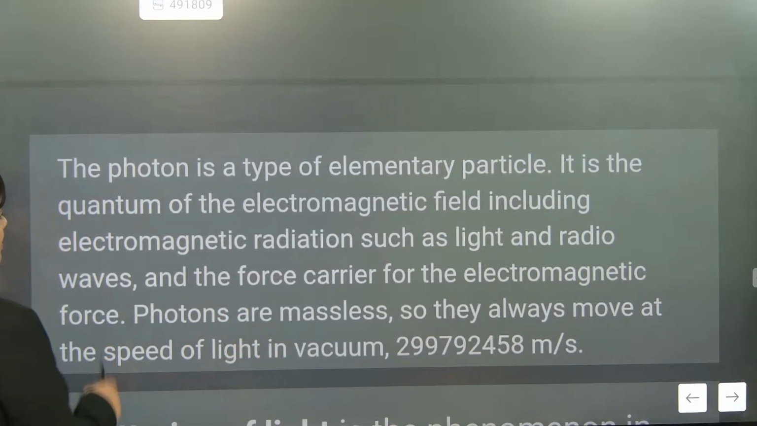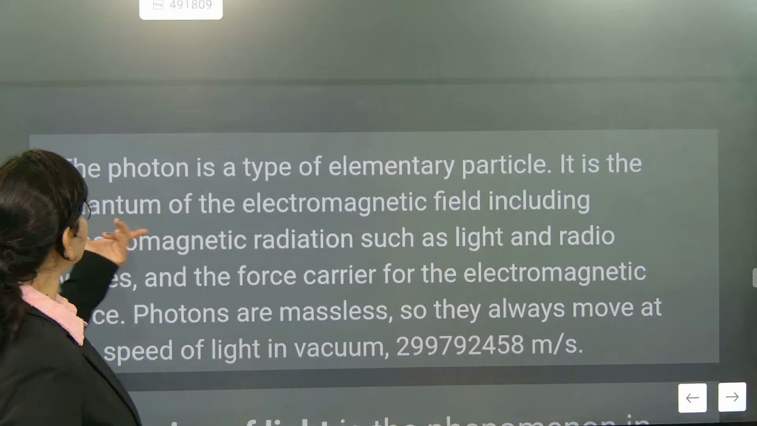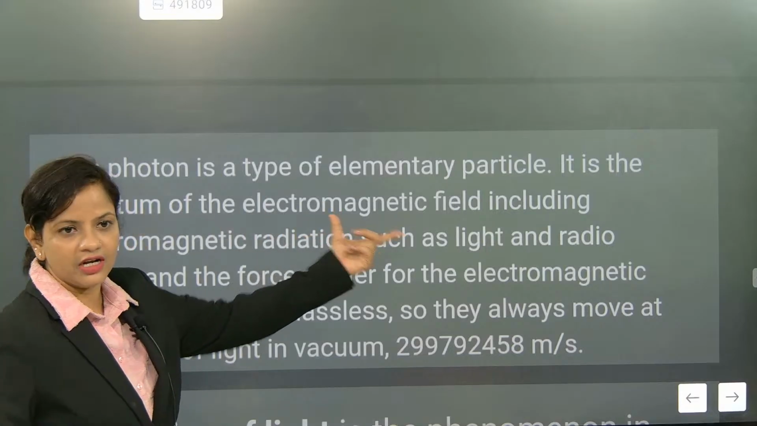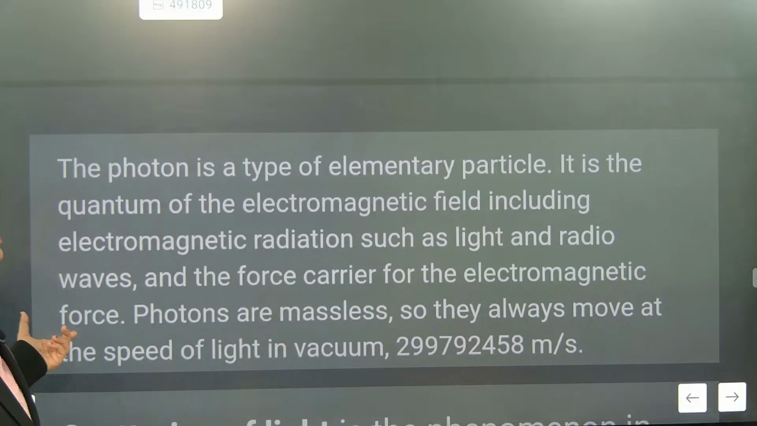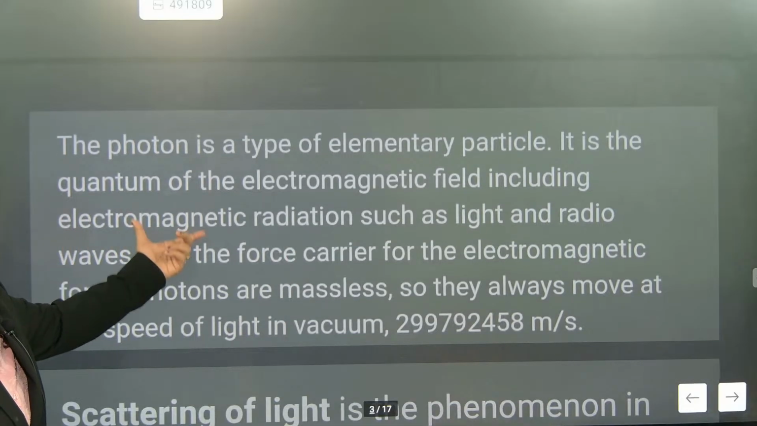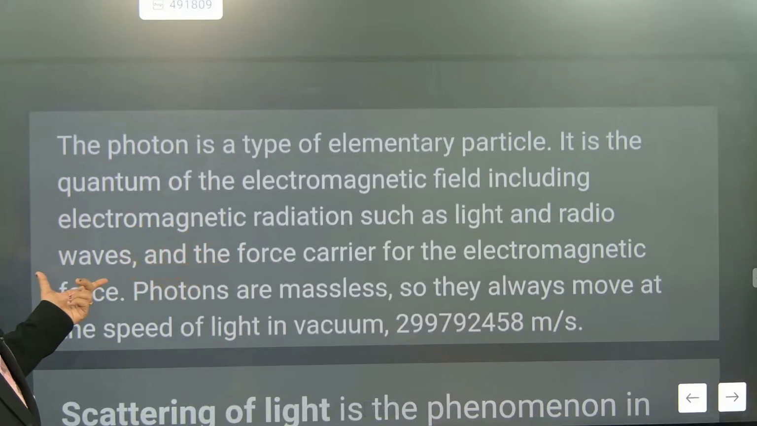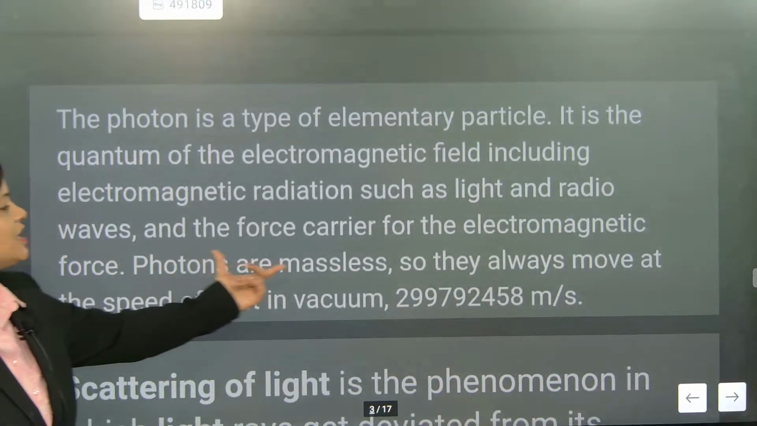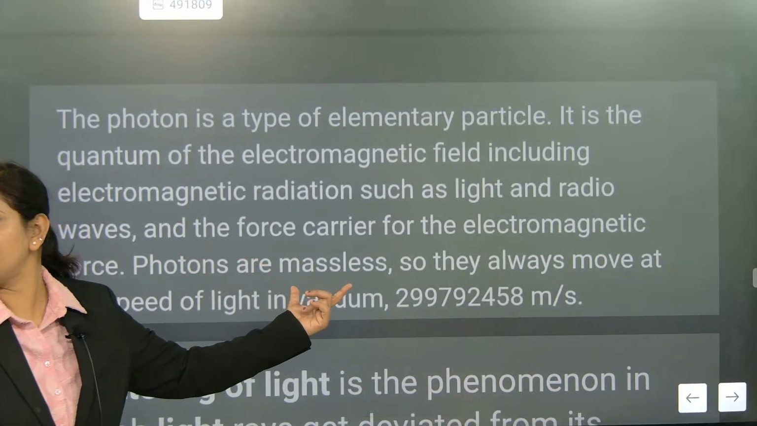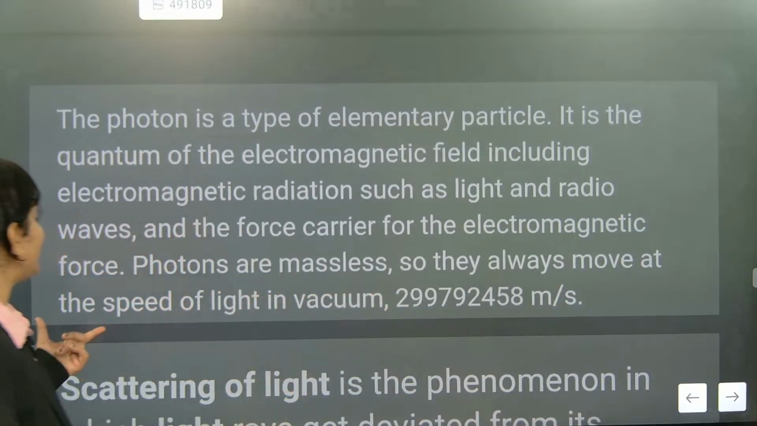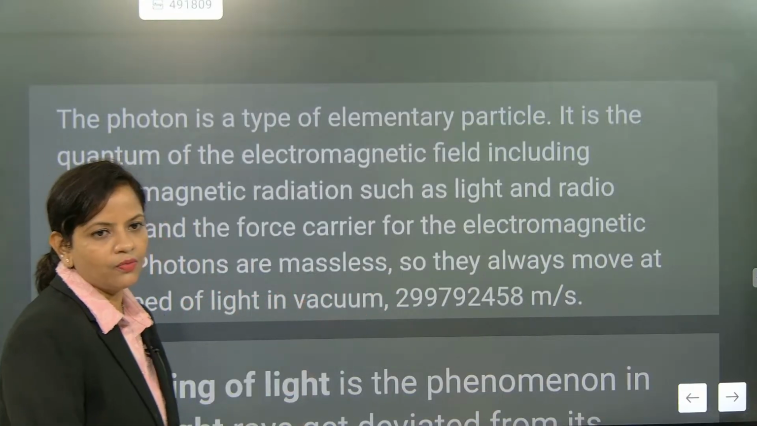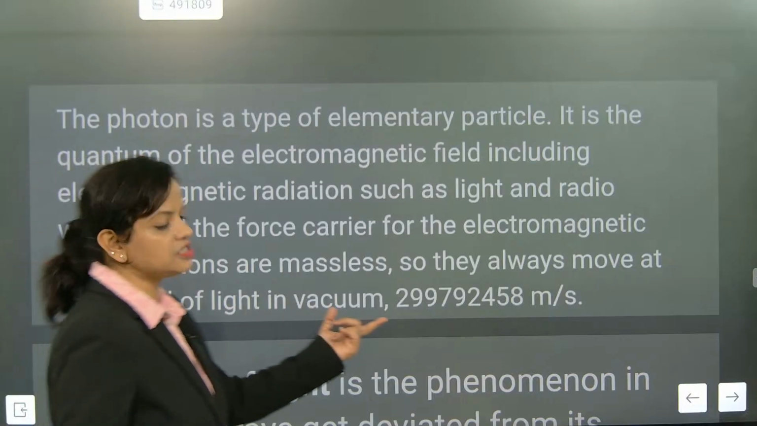What does this elementary particle mean? It is the quantum of the electromagnetic field. It is the quantized electromagnetic field which carries electromagnetic radiation such as light and radio waves, and is the force carrier for electromagnetic force. So photons are massless. Are the photons having mass? The photons are massless and they always move at the speed of light in vacuum. So this is the speed of light. What is the speed of light?